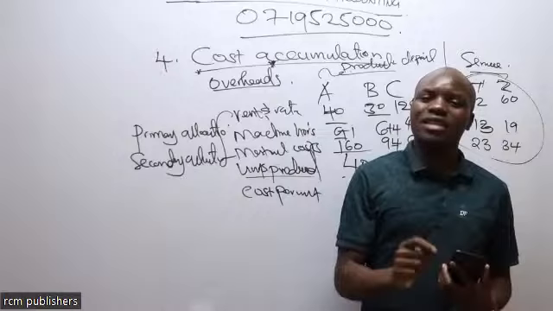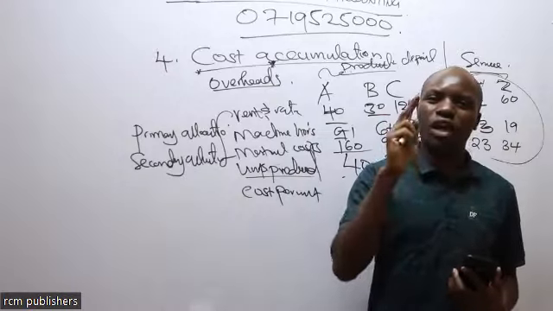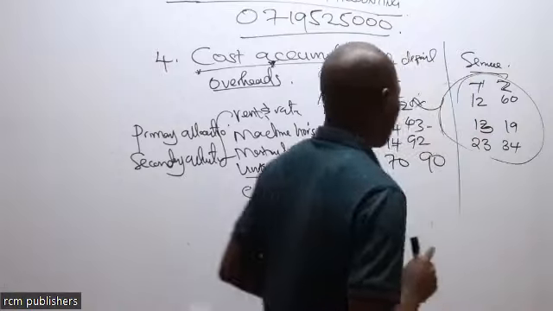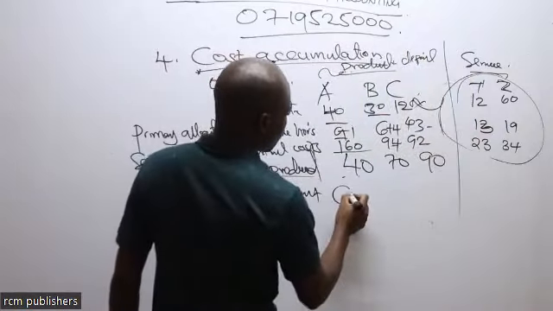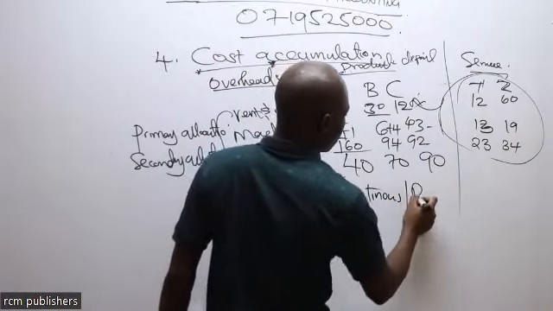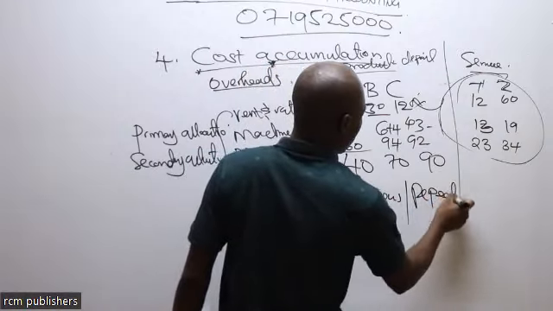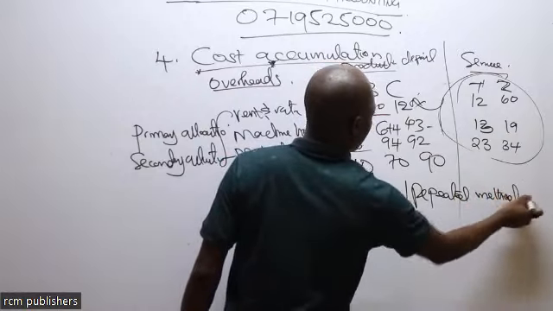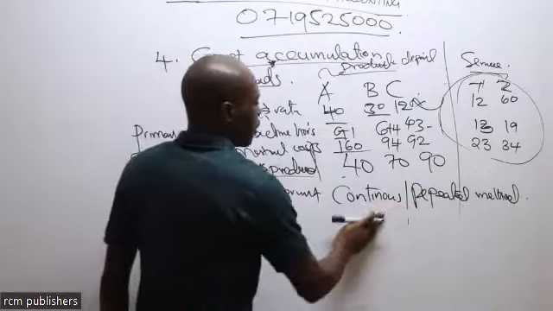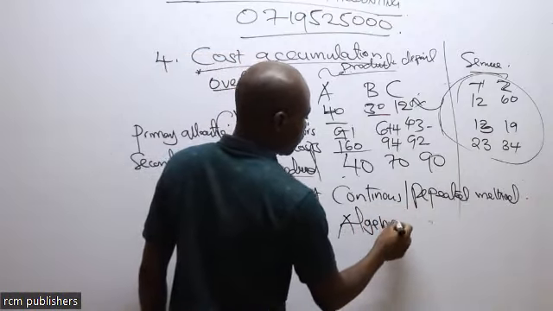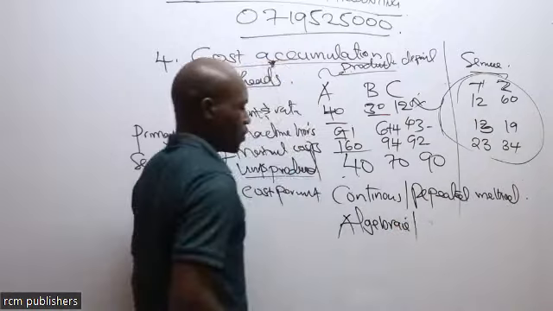So in covering that concept, we need to learn about two methods. Method number one, we are going to call it continuous, repeated method. Then there is the second one, that is algebraic method.